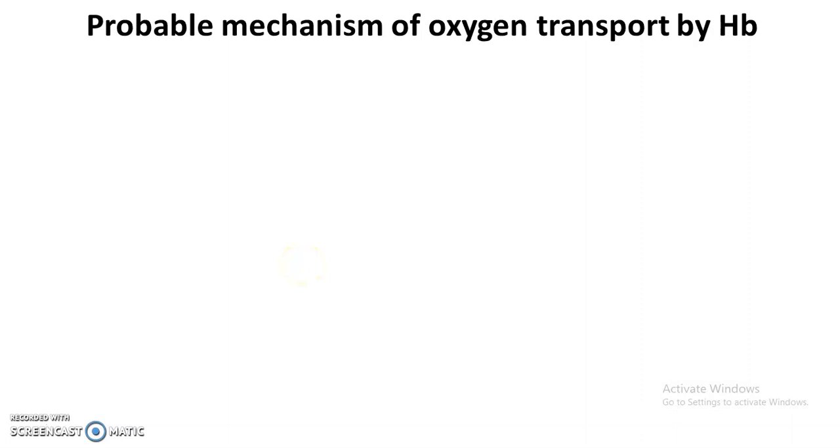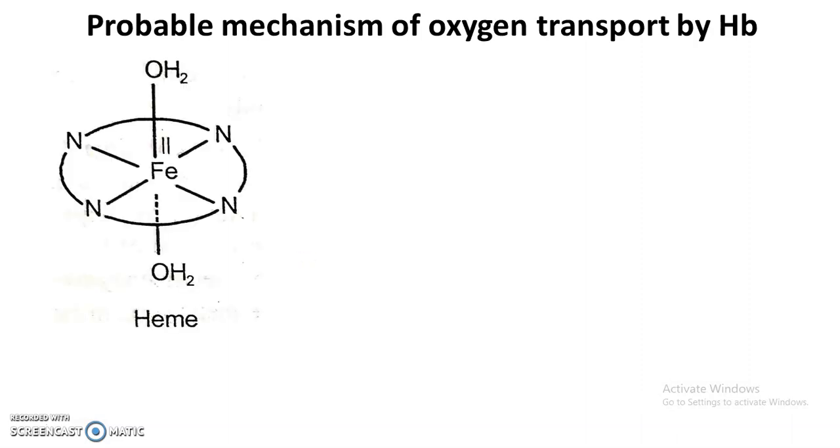Now, what is the probable mechanism for oxygen transport by hemoglobin? The iron heme complex, that is hemoglobin, is an octahedral complex. Iron 2 is at the center, and these are the nitrogen atoms from the heme groups in the plane of the heme group, and two water molecules are there, one above the plane, the other below the plane.